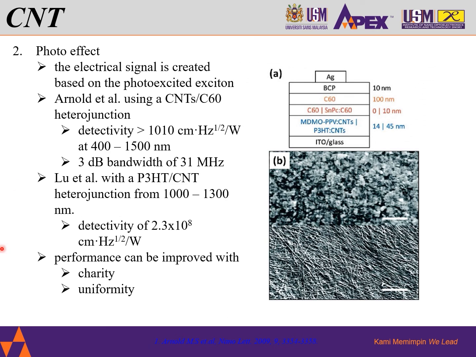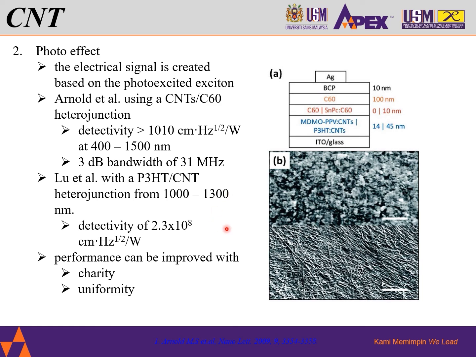The second one is the photo effect. For the photo effect, the signal is created based on the photoexcited electrons. Arnold and his team reported a detectivity of 10 to the power of 10 with 400 to 1500 nanometer wavelength and a 3 dB bandwidth of 31 megahertz. Liu and his team achieved a detectivity of around 2.3 with a P3HT on CNT heterojunction from 1000 to 1300 nanometer.